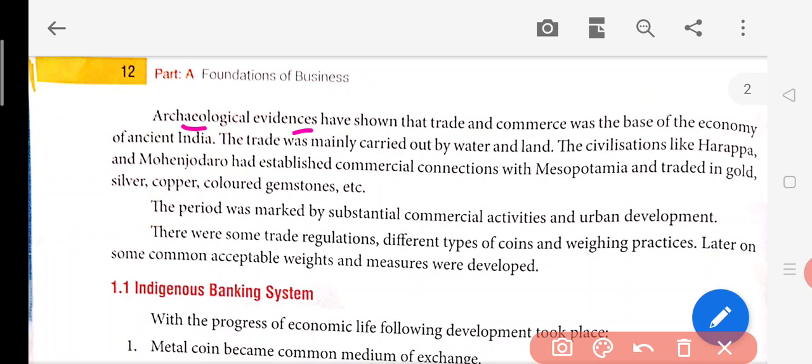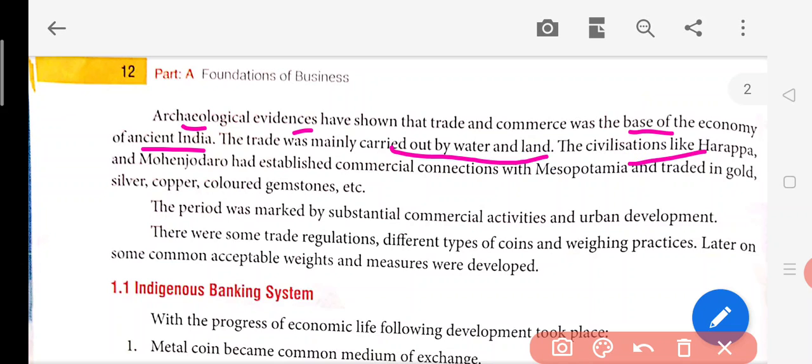Now, archaeological evidence means those people who used to dig the ground and try to take things out and find out the history of it, have shown that trade and commerce were the base of the economy of ancient India. Now these people tried to find out what was the base of the economy, how India was earning so much money. So they tried to find out by digging the ground and finding the connections of the trade of India with other foreign countries. The trade was mainly carried out by water and land.